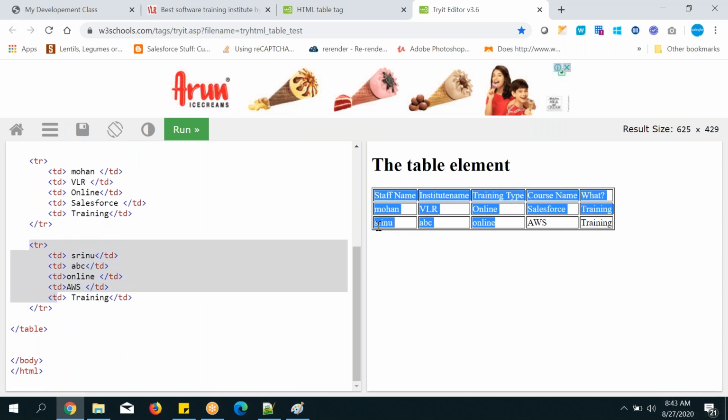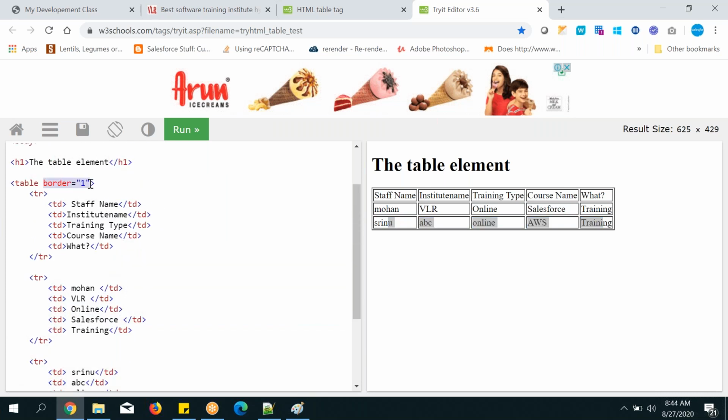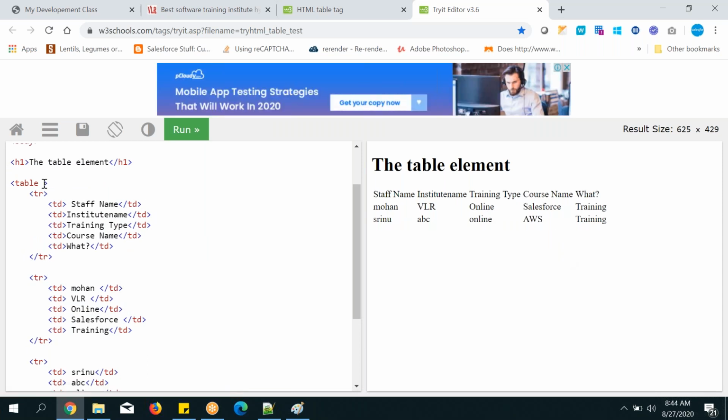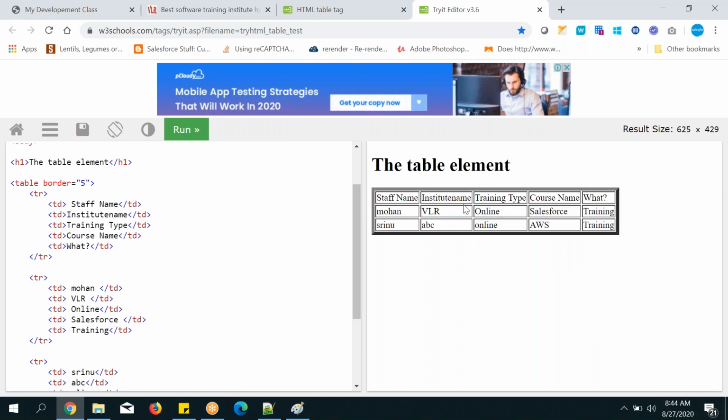One full table. How many TRs now? TR1, TR2, TR3. This is one TR and 5 TDs are there. This is one TR, 5 TDs are there. This is another TR, 5 TDs. Because of border equal to 1, you are able to see the border. If you don't want a border, you can remove it. And if you want border equal to 5, increase it, no problem. So you can see the border width, 5 pixel, 6 pixel, like that generally.